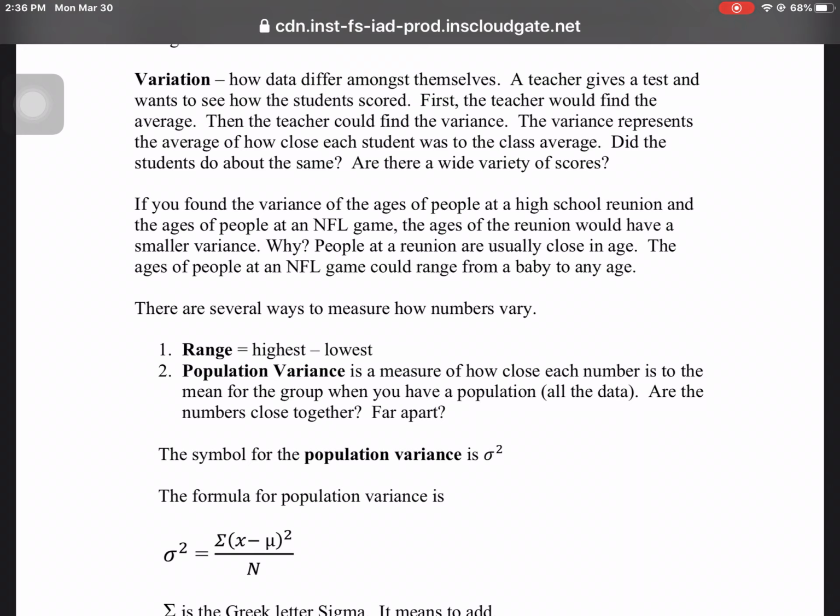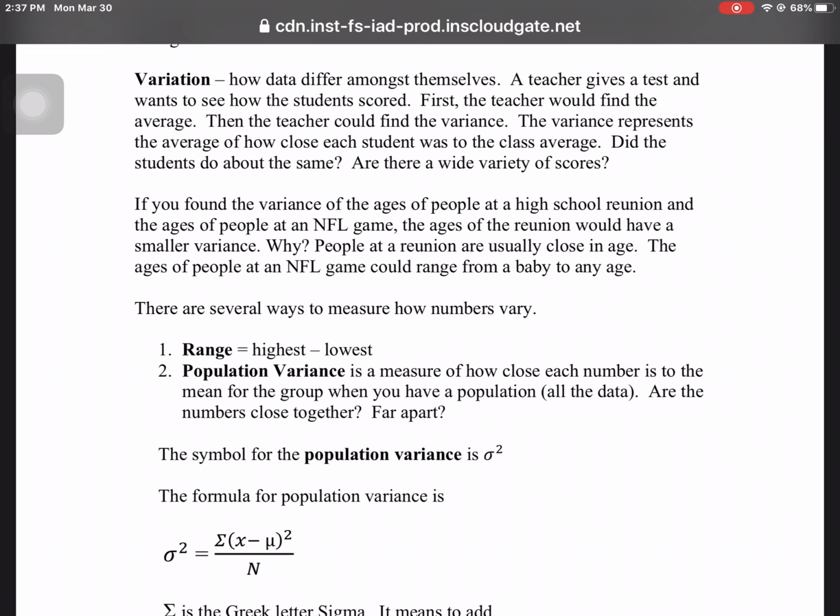We're seeing if the students did about the same. Is there a wide variety of scores? We're talking about how close together the numbers are. If you found the variance of the ages of people at a high school reunion and then did the ages of people at an NFL game, the reunion would have a smaller variance.